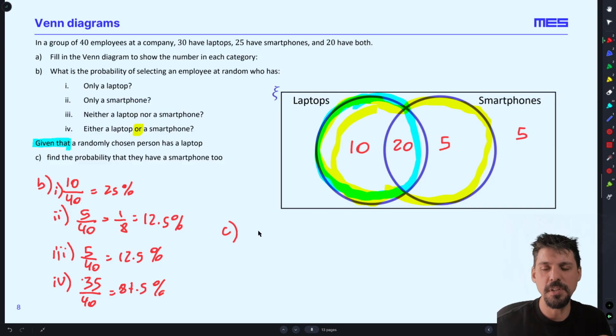What's the probability that they have a smartphone? Of the laptop people, because there's the word given, we know they have a laptop. So there's no point looking at the smartphone people or the people without anything. How many of these have a smartphone? 20 of them. Now, how many possible outcomes were there? Well, there are no longer 40 possible outcomes. Why not? Because we know this person has a laptop. We were guaranteed it. We are only asking the laptop users. So that's 20 people out of a possible 30.